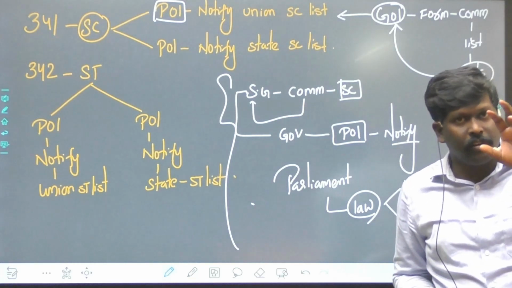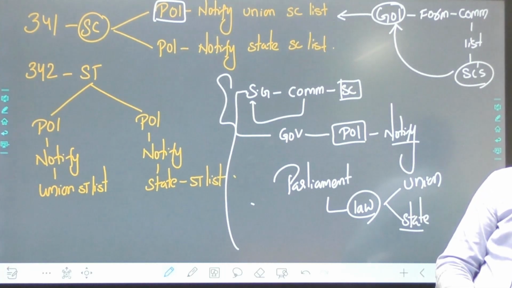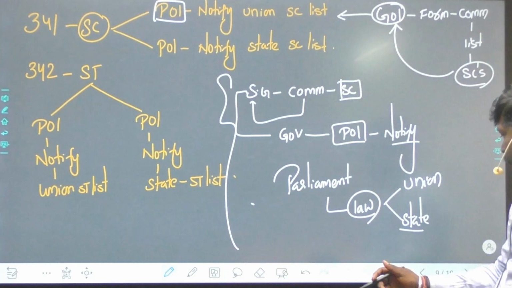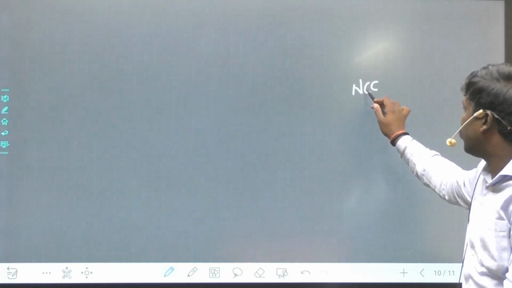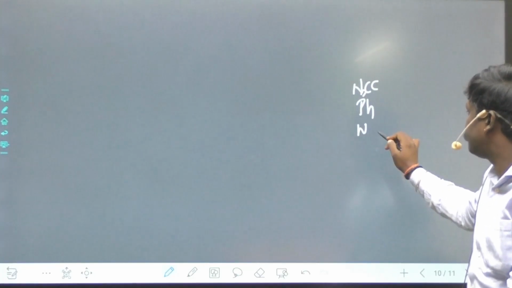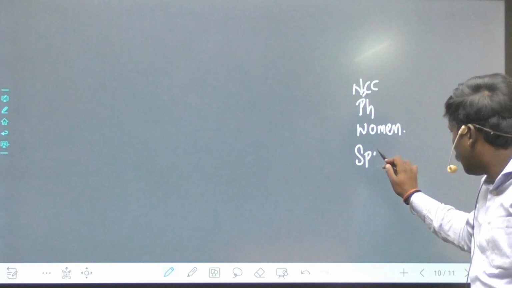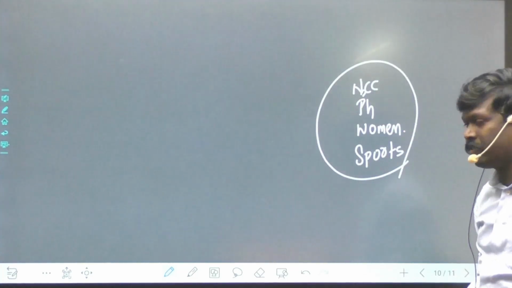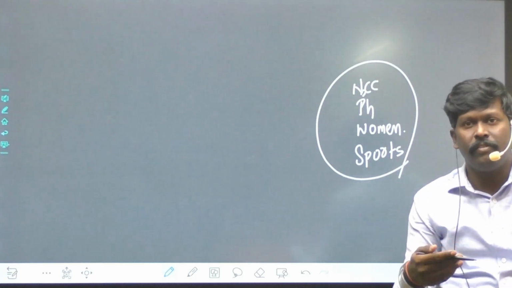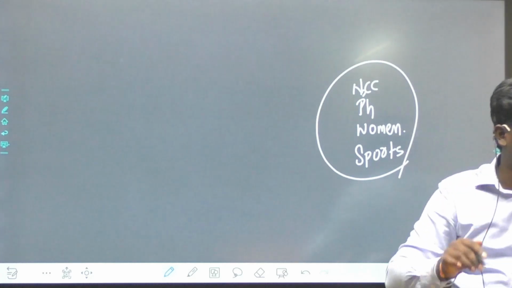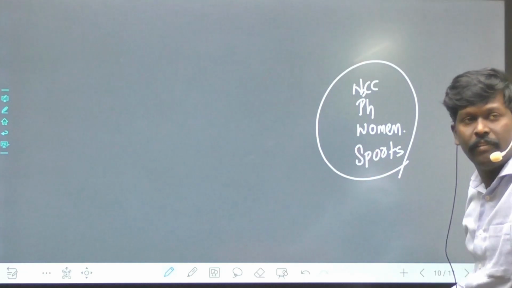This is the evolution of the reservations in India. Now there is something called horizontal reservations. What is the meaning of horizontal reservations? Horizontal reservations are given to NCC, physically handicapped, women, right? These people. Sports quota. This is horizontal reservations within the vertical. Imagine SC, ST, BC, OBC, everyone has some reservation of seats. Within the reservation of those seats, again, there are a few which are given to these people. Understood?